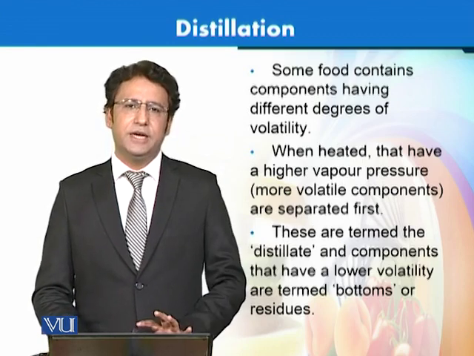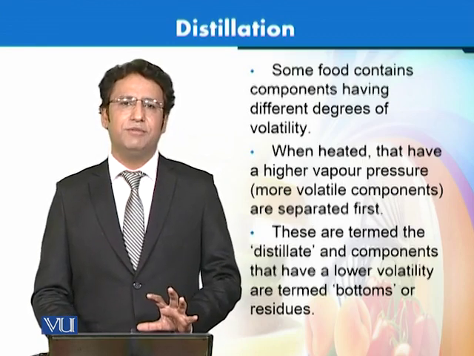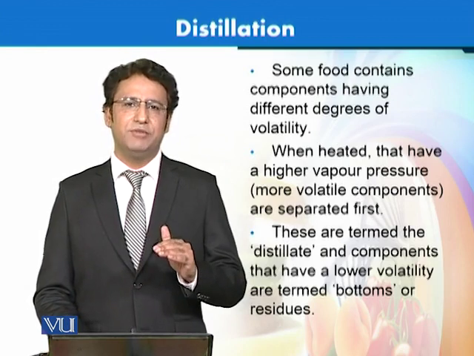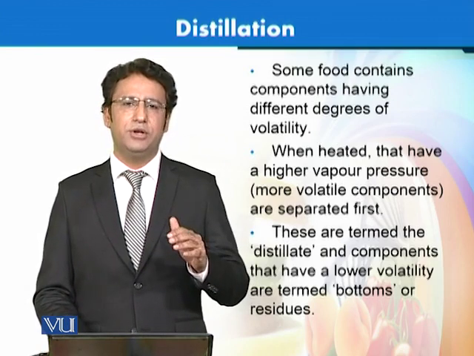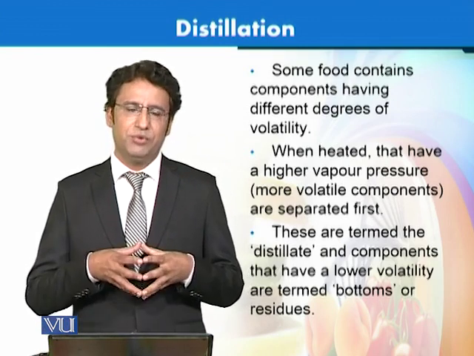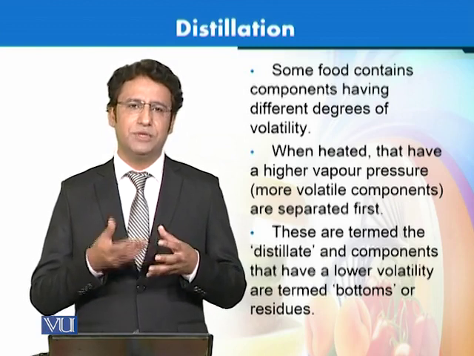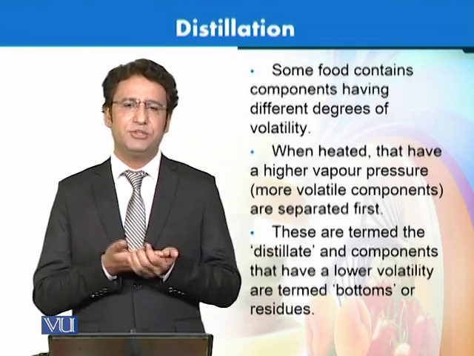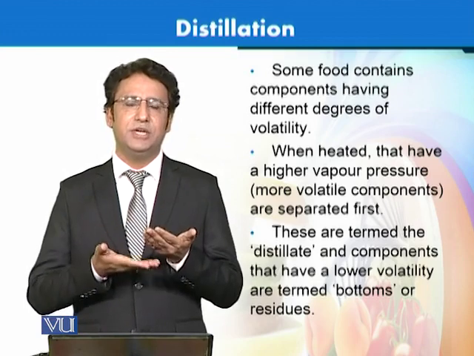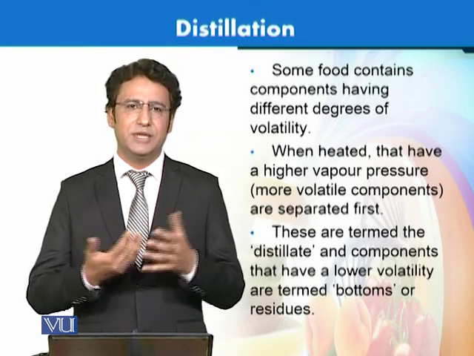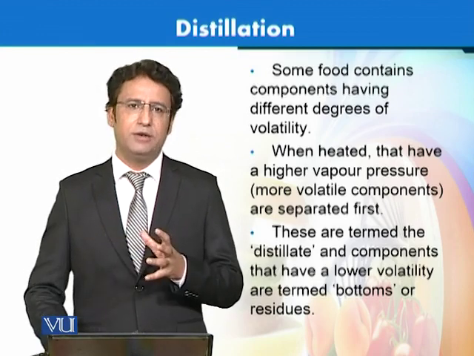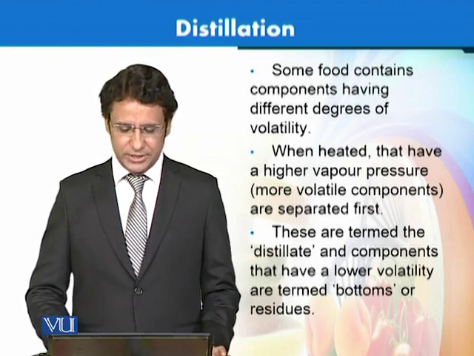And as I said, food components would have different fractions having different volatility or different boiling points. So whenever you heat any food, the first fraction that is achieved has to be removed first, and then we heat the food to a next level where the next volatile fraction or next class of volatiles can be achieved.